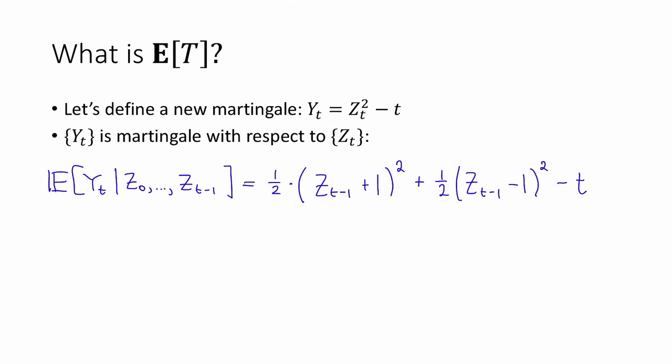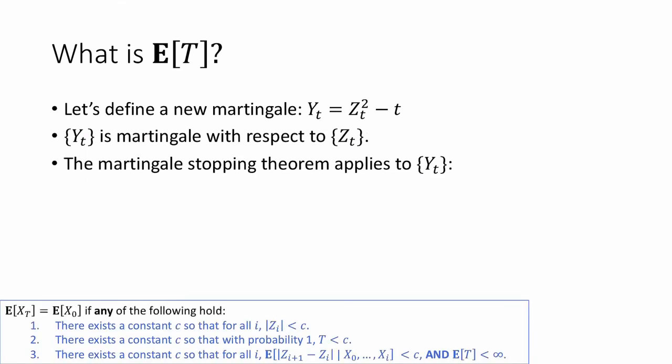Simplifying this expression, we see that this is equal to z sub t minus 1 squared minus t minus 1. And fortunately, that is exactly the definition of y sub t minus 1. So indeed, this is a martingale. Check. Okay, so we've just shown that these y sub t's are a martingale.